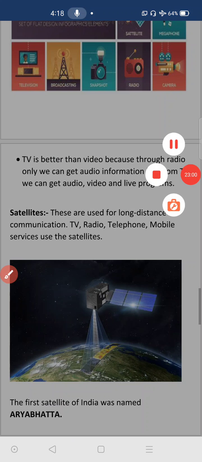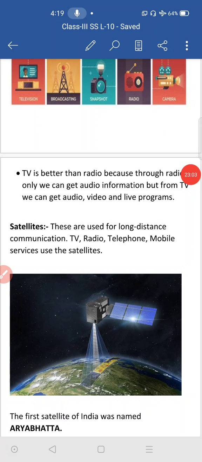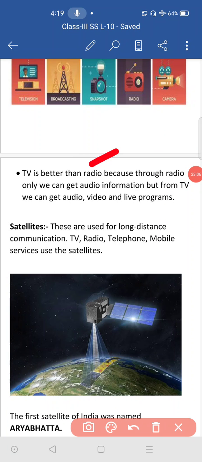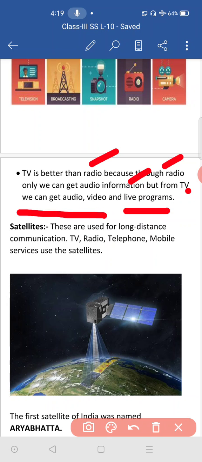That is possible. And here, see, TV is completely better than radio. Do you know that? How and why? Yes, can you give an answer for this? TV is better than radio because through radio we can get only audio information. That means only voice is heard on radio. We cannot see pictures, who is giving the message. But from TV we can get audio and video, and also we can get live programs. That is why TV is better than radio. Through radio only audio, but through TV audio, video and live programs, all these three.